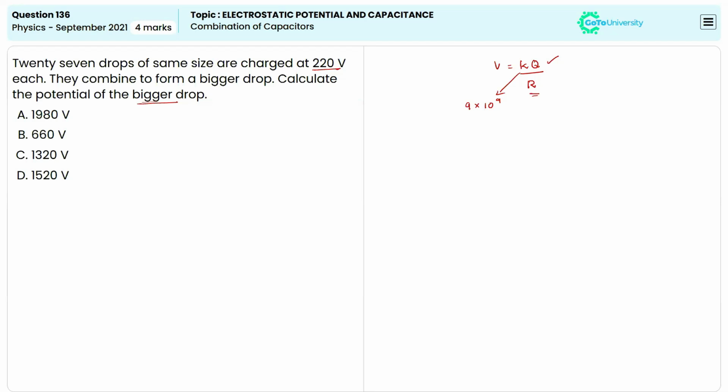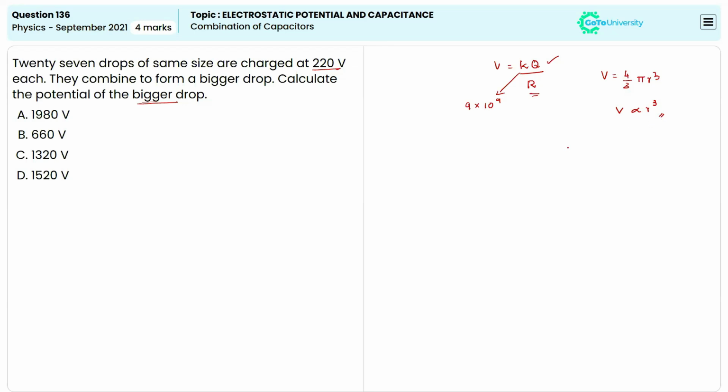all the small drops. Since the charge Q is proportional to the volume of the drop, and the volume of a drop is proportional to the cube of the radius, because the shape of a drop is spherical, we can write V equal to 4 over 3 pi r cube, and say the volume is directly proportional to r power 3. So the total charge of the bigger drop is 27 times the charge of one smaller drop.